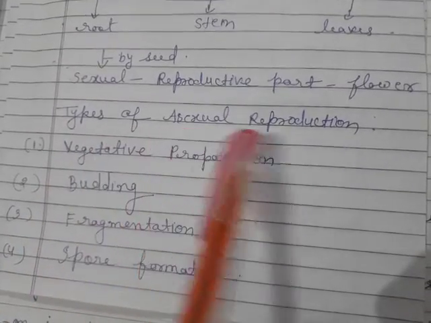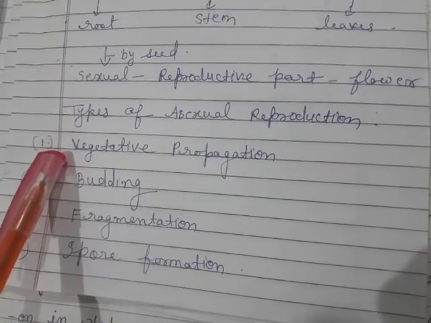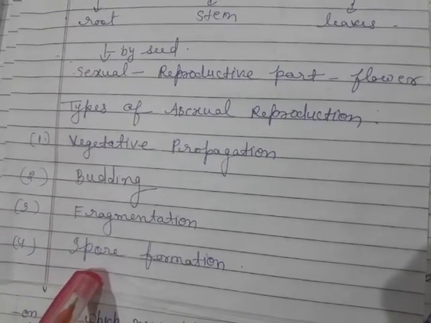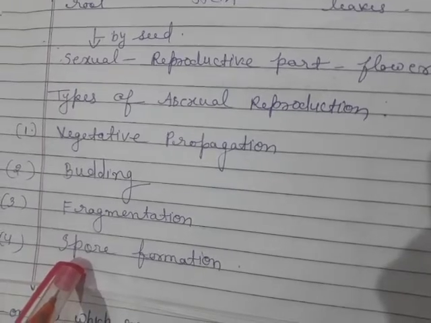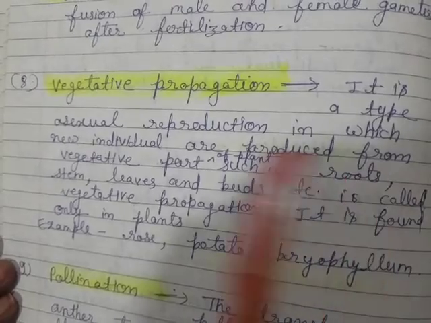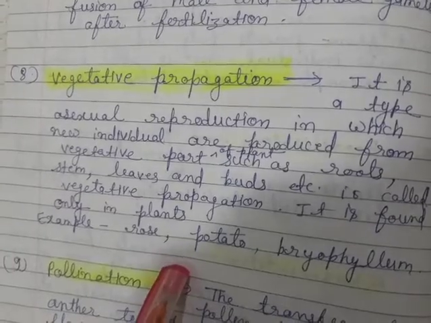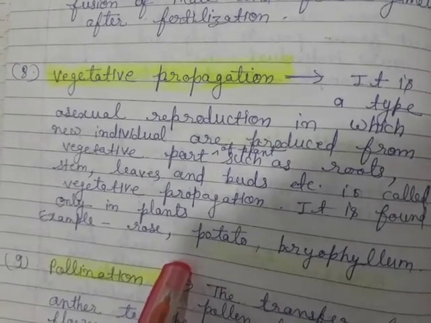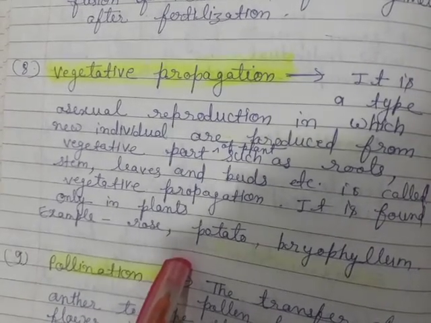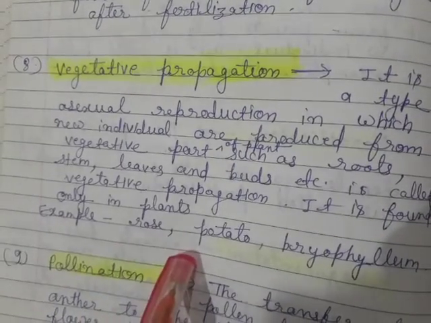Types of asexual reproduction. The types of asexual reproduction are vegetative reproduction, budding, fragmentation and spore formation. Let us discuss each. What is vegetative propagation? It is a type of asexual reproduction in which new individuals are produced from vegetative parts of a plant such as roots, stem, leaves and buds, etc. This is called vegetative propagation. It is found only in plants.